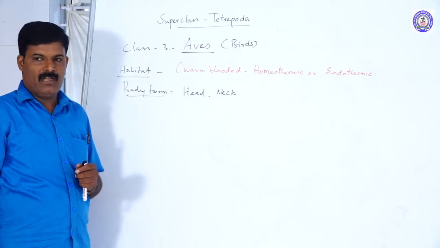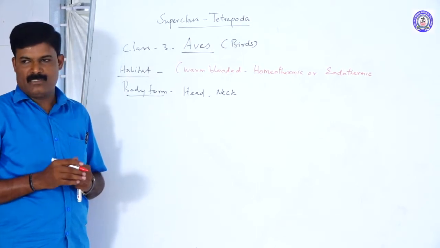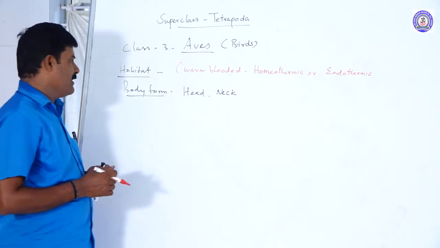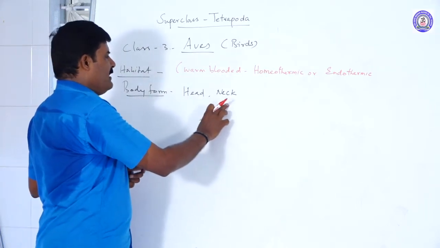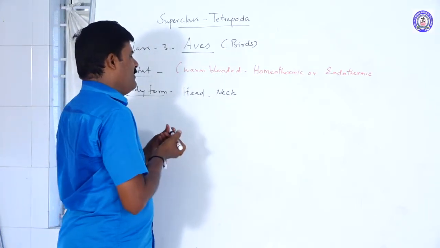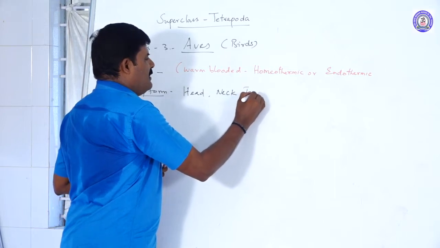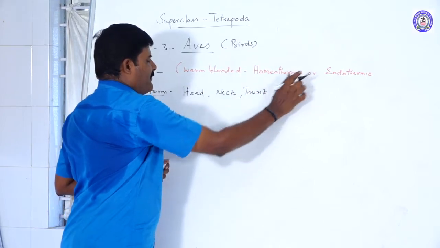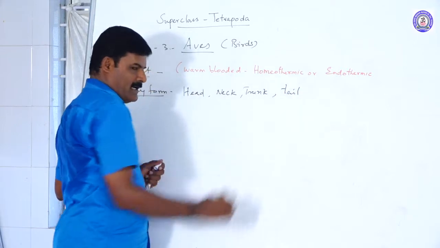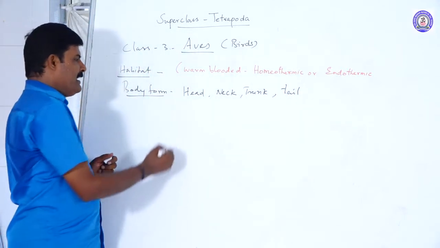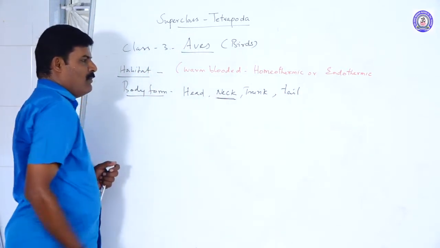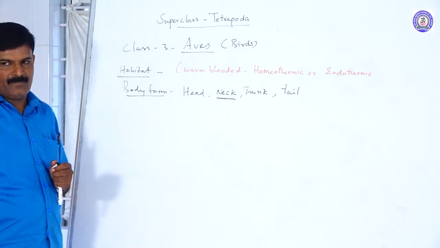What is called warm-blooded? Those which maintain a constant body temperature. The body is divided into head, neck, trunk and tail. The neck is long, folded and flexible.